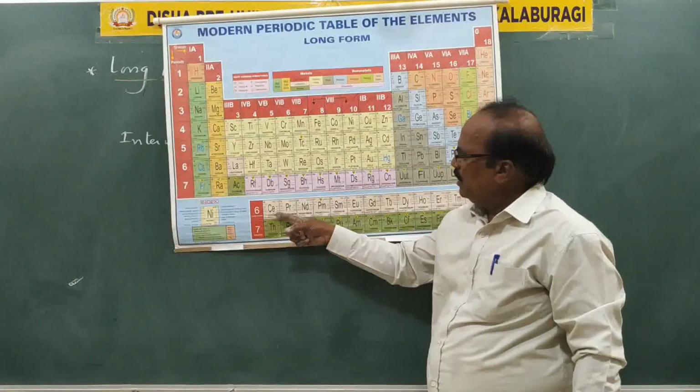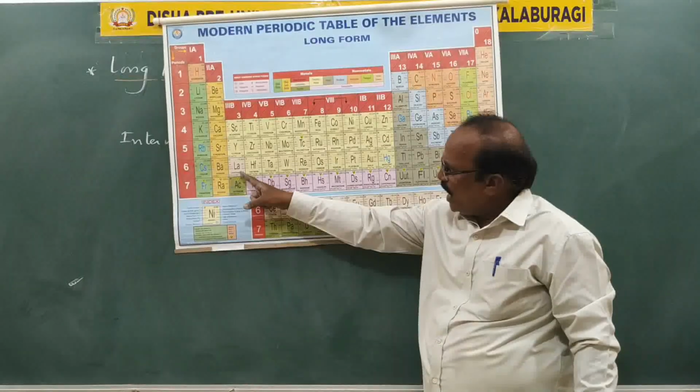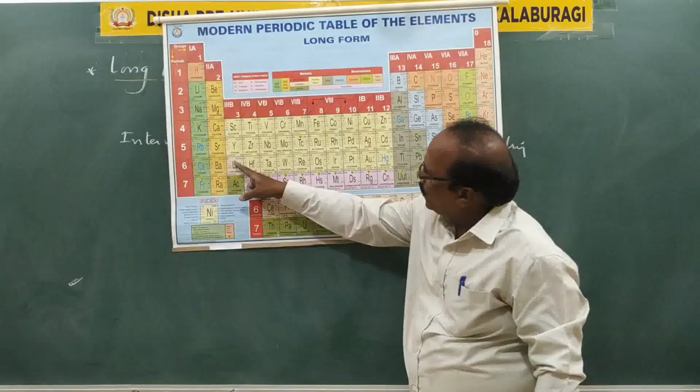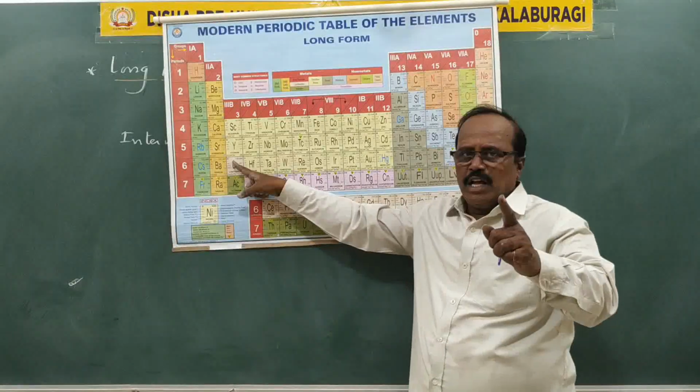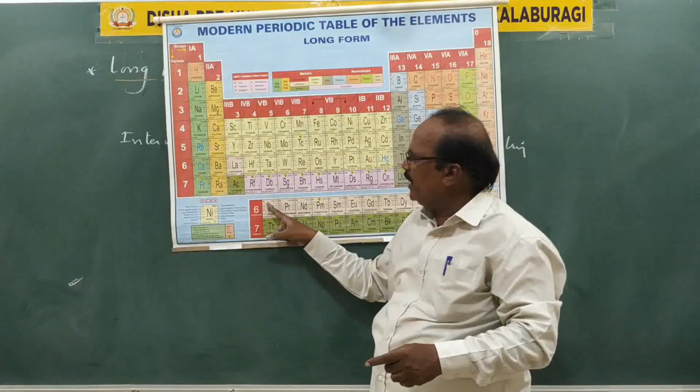Well, here this color you see has been taken from here, after lanthanum, atomic number 57. Lanthanum atomic number 57, and here it is 58.